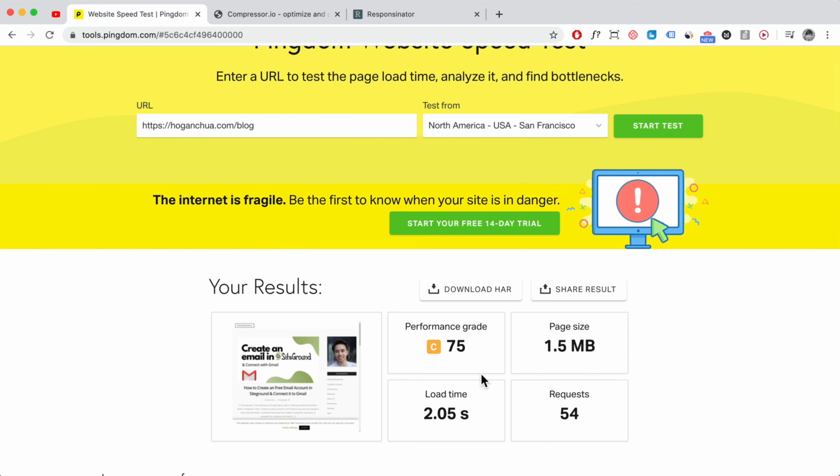And for the load time, I think 2 to 3 seconds is pretty good for your load times. You want to try and keep it below that. If it's too high, then people will click off your website.